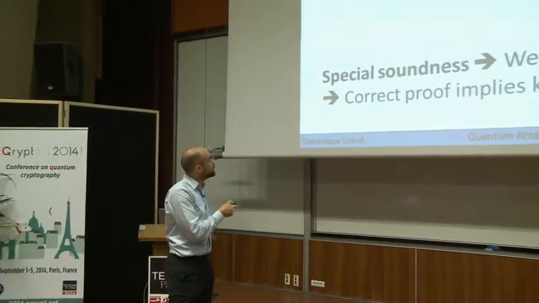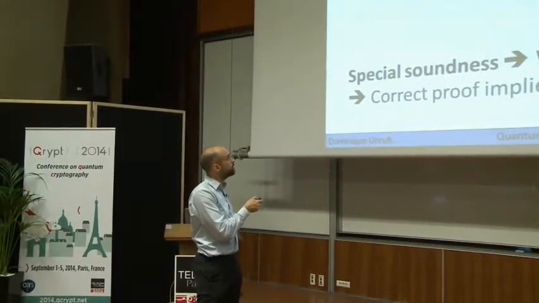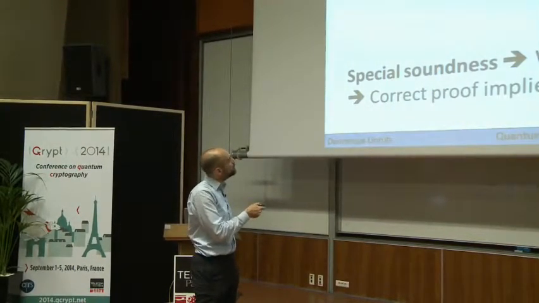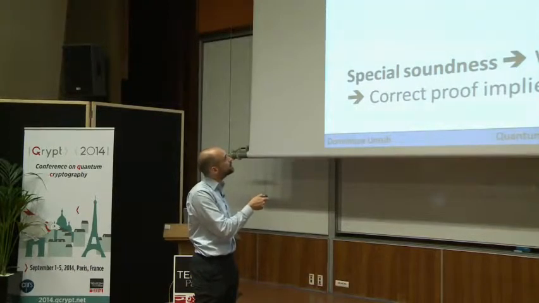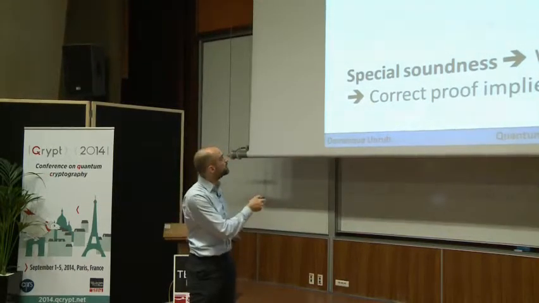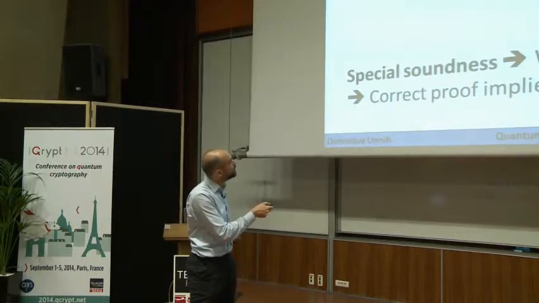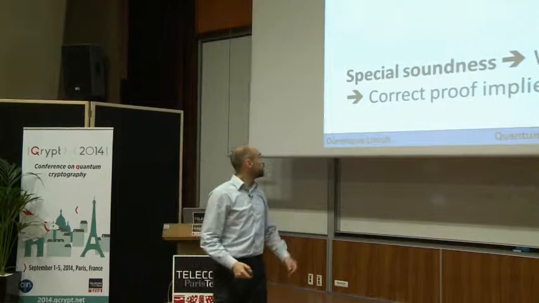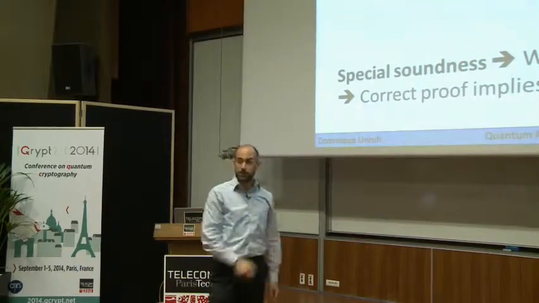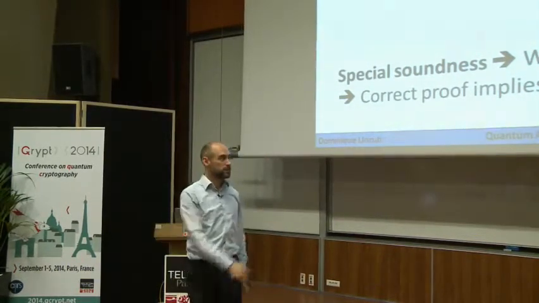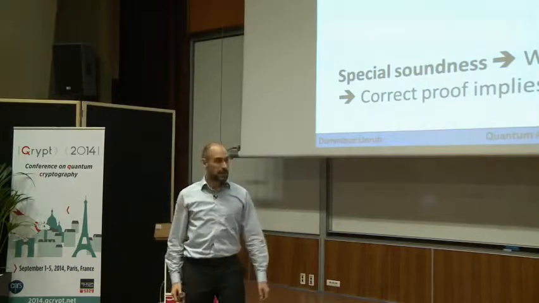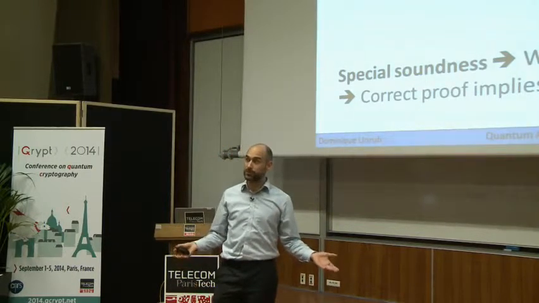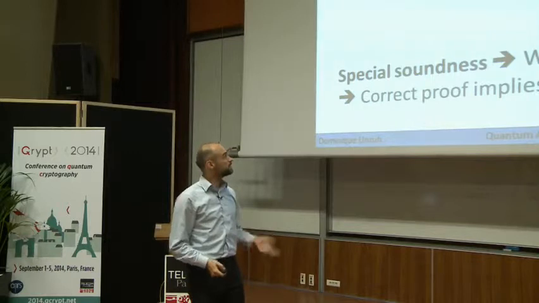Then we rerun it with one challenge, and then we reset it to the state it had just after sending the commitment. So we make a snapshot of the state and let her go back, and then we send a different challenge and get a different response. So we get two different responses, and the special soundness property implies that from two different responses, we do get the witness.